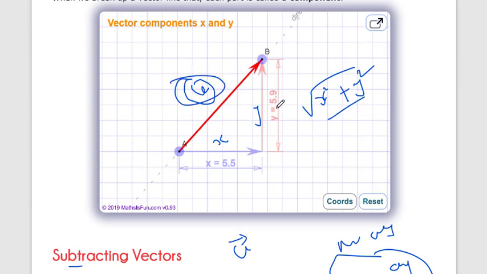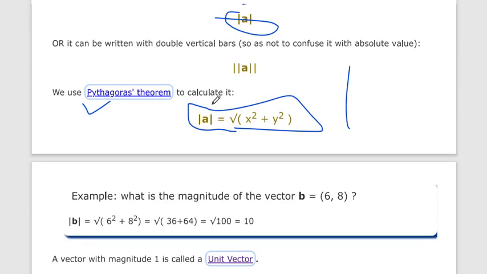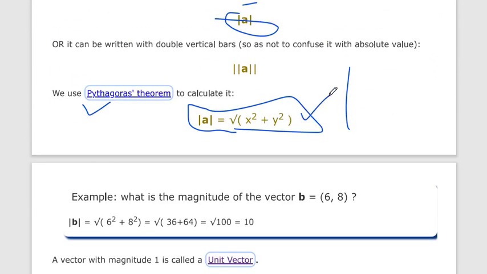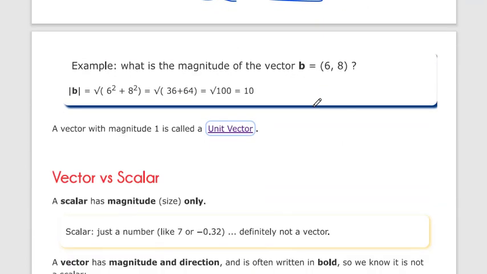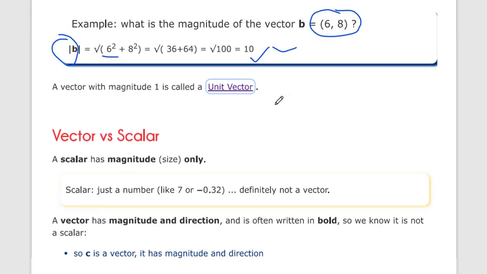Okay, it's the simple Pythagoras theorem in a triangle. So the magnitude of a vector is the square root of x square plus y square. If you want to find the magnitude of the b vector, which has values 6 and 8, what will we do? 6 square plus 8 square, 36 plus 64, 100, and the square root of 100 is 10. So the magnitude of b is 10.